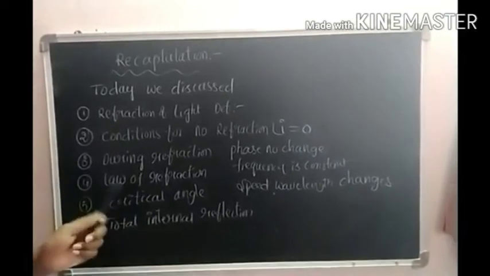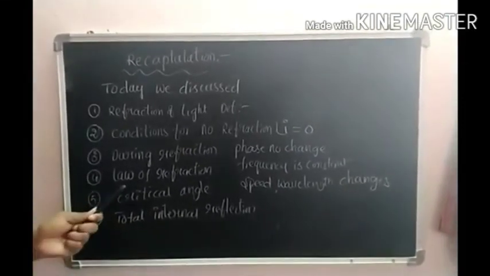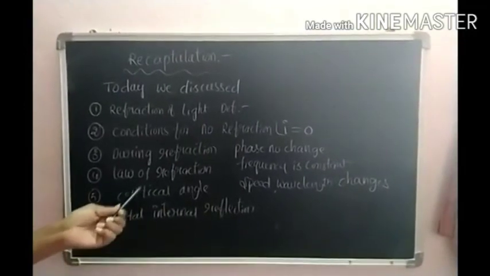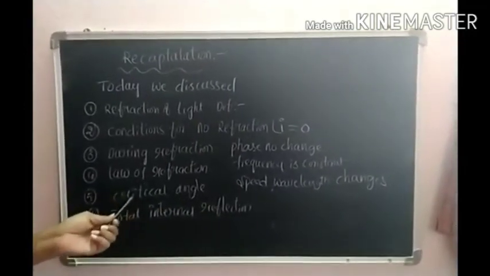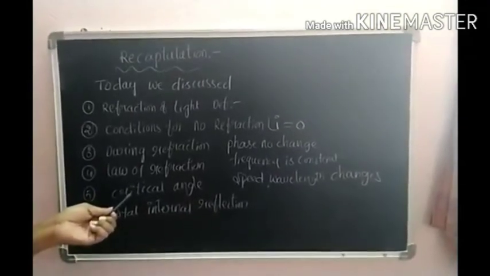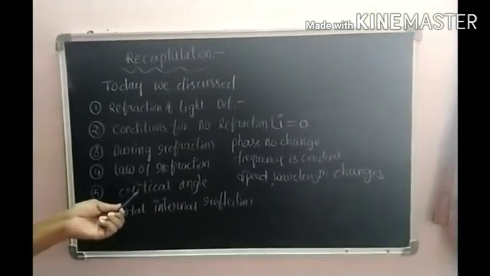Critical angle. What is the critical angle? The light ray is traveling from denser medium to rarer medium. The angle of incidence in the denser medium for which the angle of refraction is 90 degrees is said to be the critical angle.